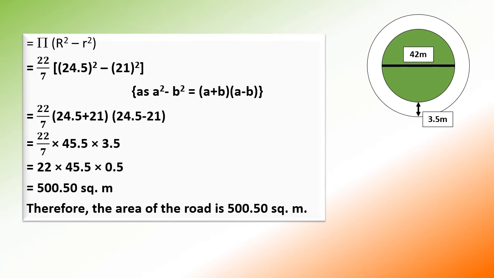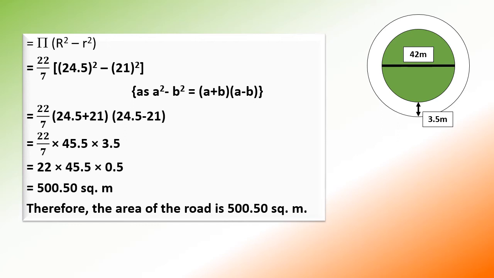So what will be the next step? We will just substitute the values of each of these terms. First of all, what is the value of pi? It is 22 upon 7. Now what is capital R square? That is 24.5 the whole square, minus, as it is, the radius of the circular garden, that is 21, and 21 square.